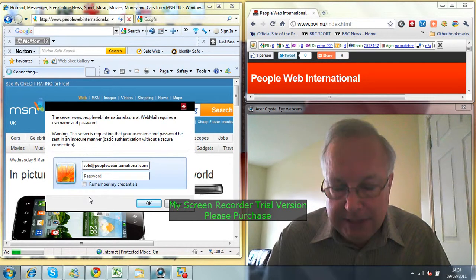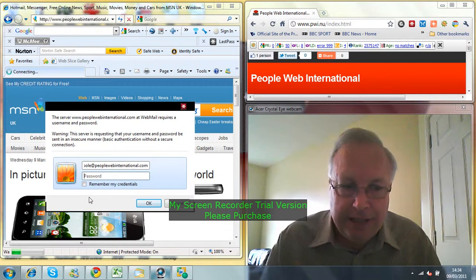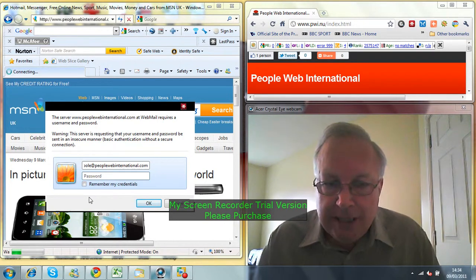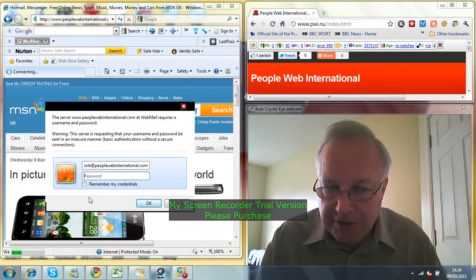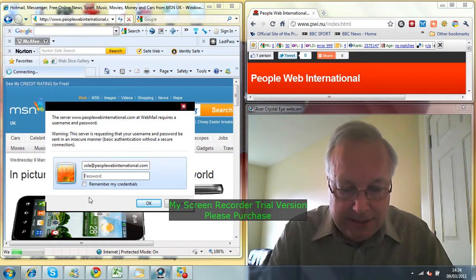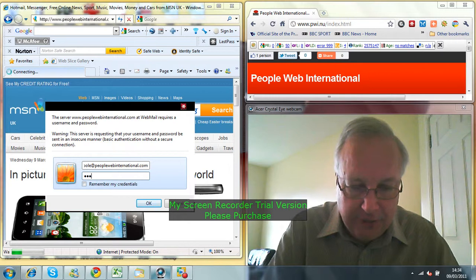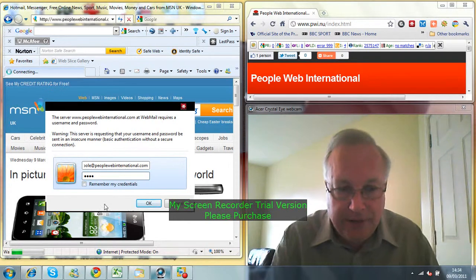I obviously have made up a password, which I will tell you. If we've changed it later down the line, the new password will be in your email. But for the moment, the email password is snow. Very imaginative, as you can see. S-N-O-W. You can't see it, but it's only four letters, and I have just typed in snow.